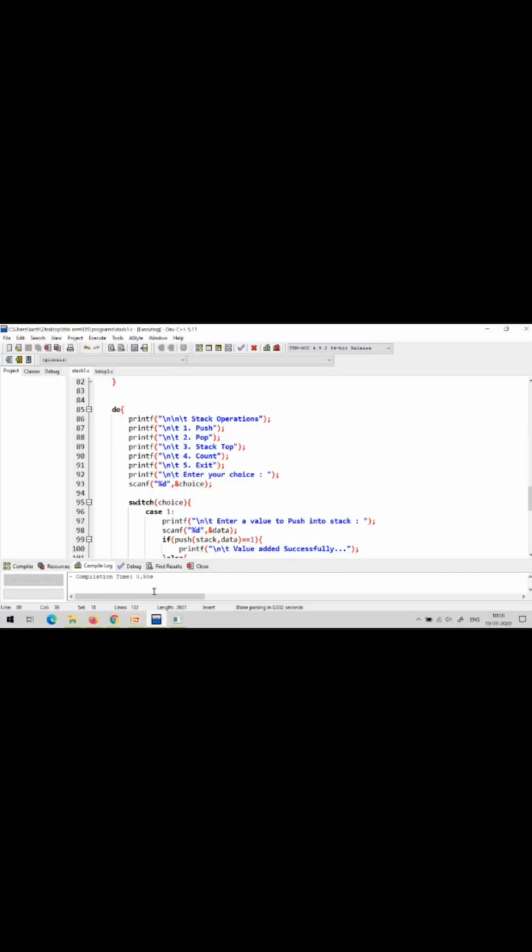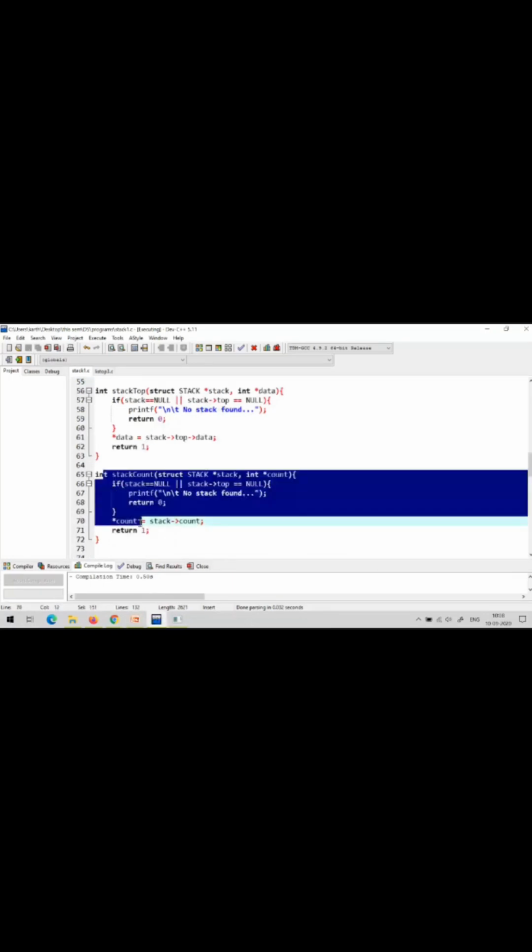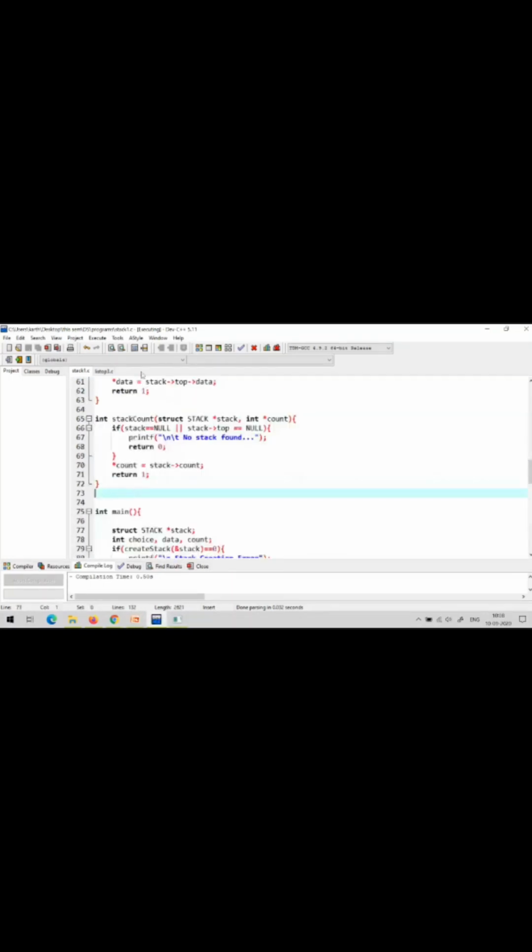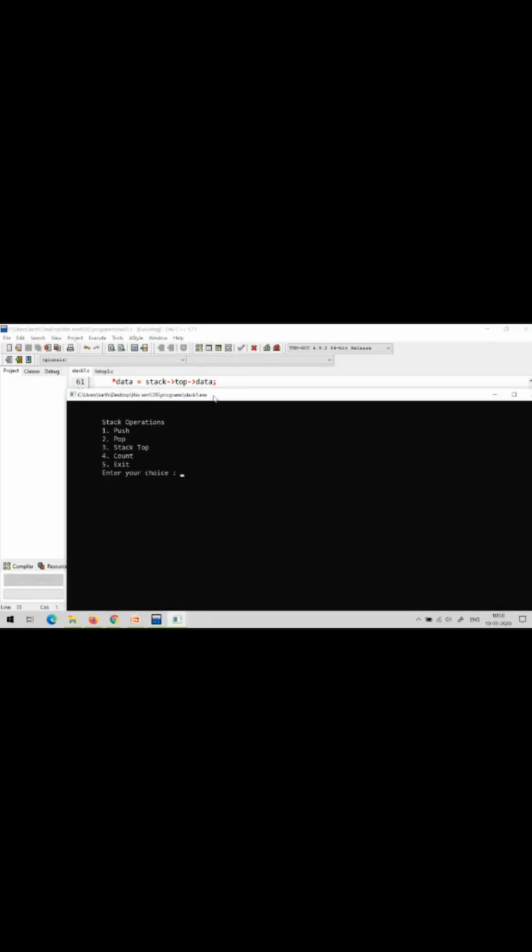Now let us check its implementation. See here, stack count, the same code we used here. Now let us check the execution.